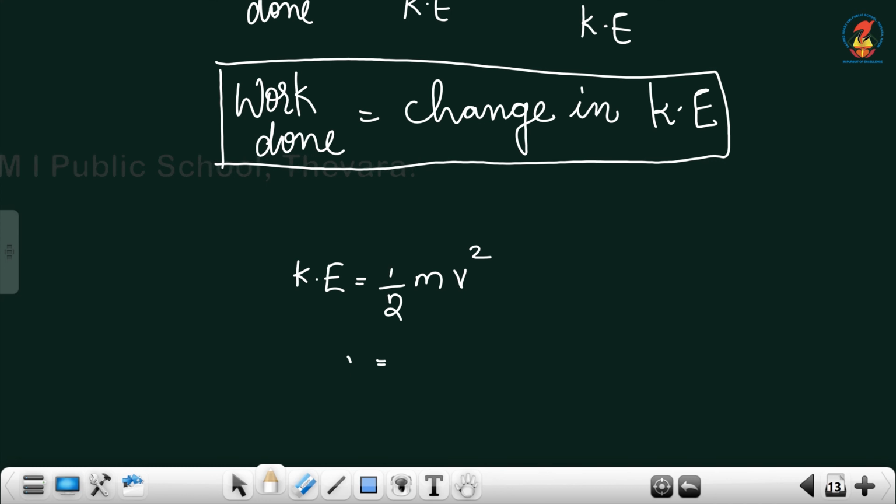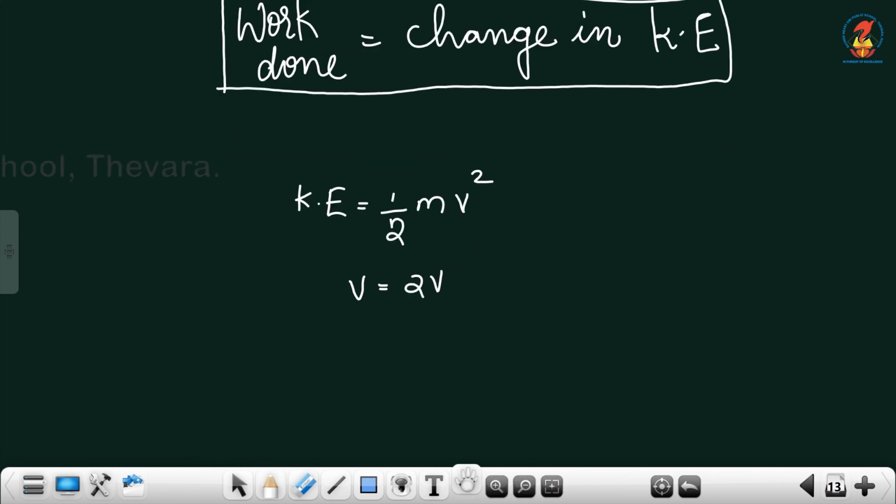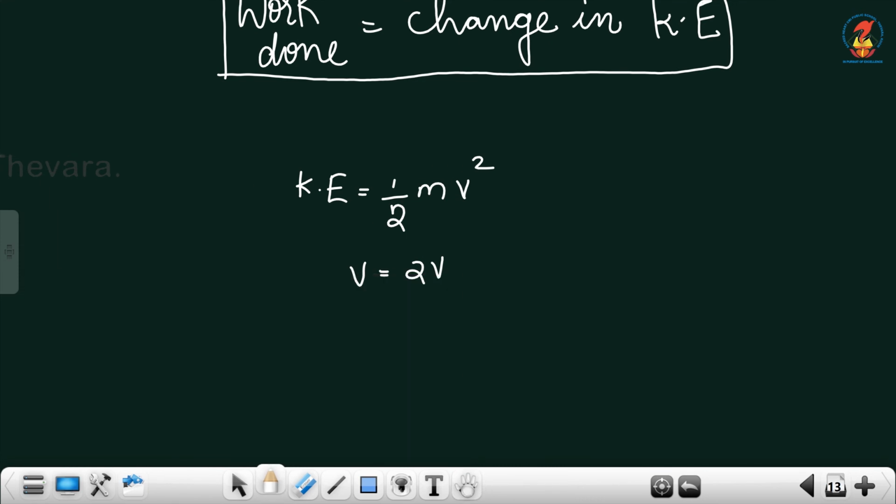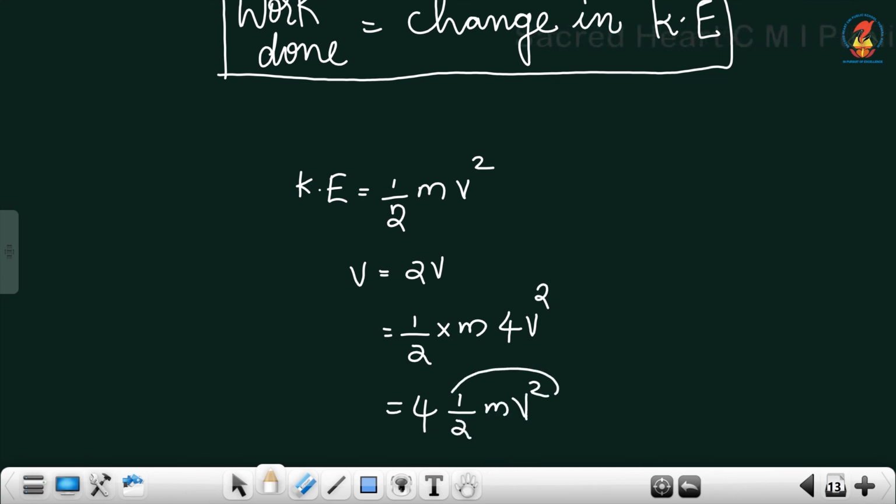Let V become 2V. So, what will be the new kinetic energy? Half into m into 4V square, that is 4 times half mv square. The kinetic energy will be increased by 4 times.